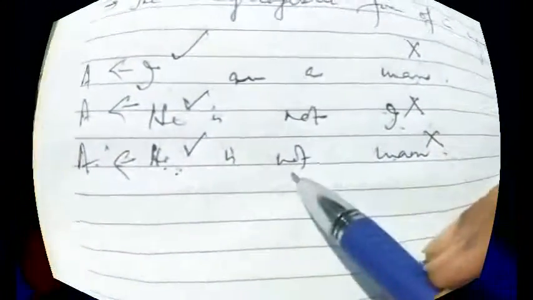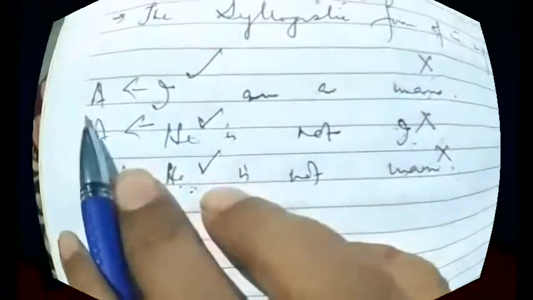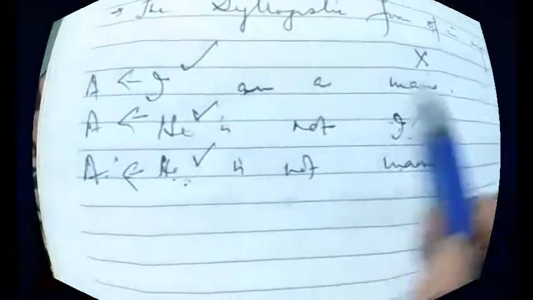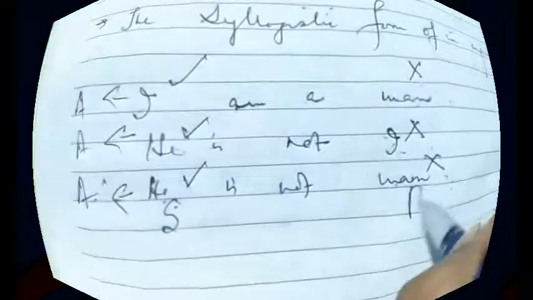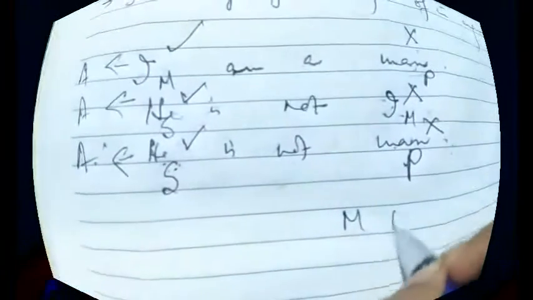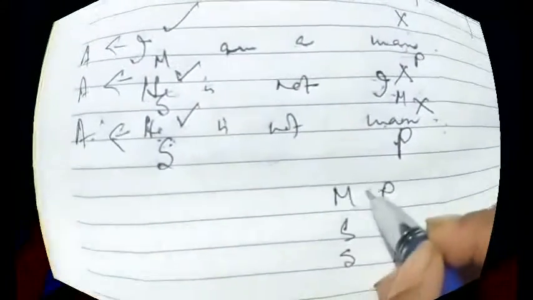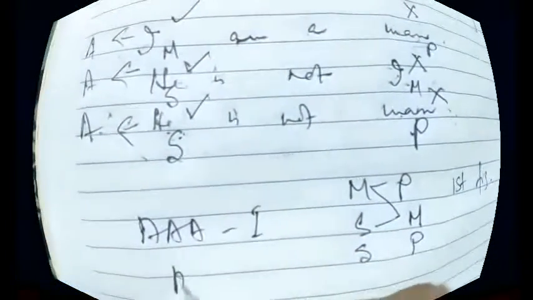So all the rules are followed. As all the rules are followed, we have to find out now the figure. Because we know that all the rules are followed, that means it is valid. But what will be the name of the valid mood? So this is SP in the conclusion. So this is S and this is P and this is the middle term. So if I write in this way, first line is MP, second line is SM, third line is SP. So this is the first figure, and in first figure the mood is AAA. So the name of the valid mood is Barbara. Okay.